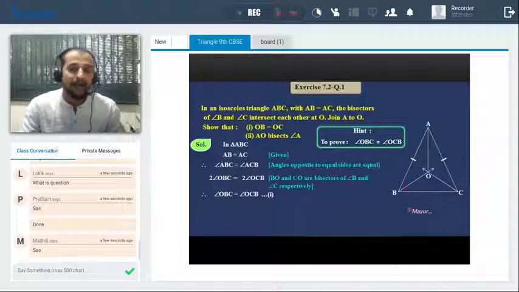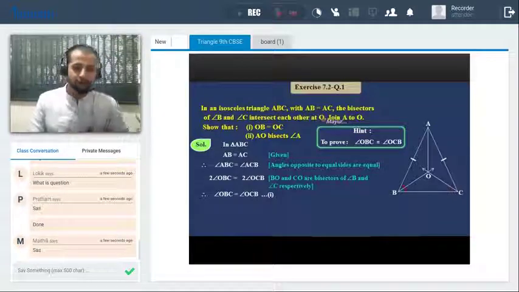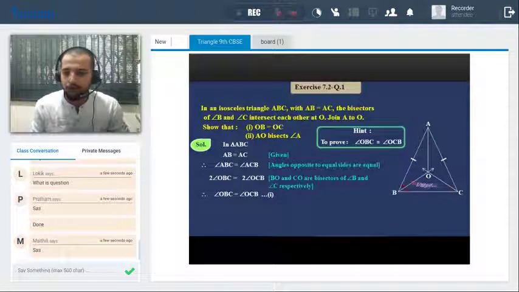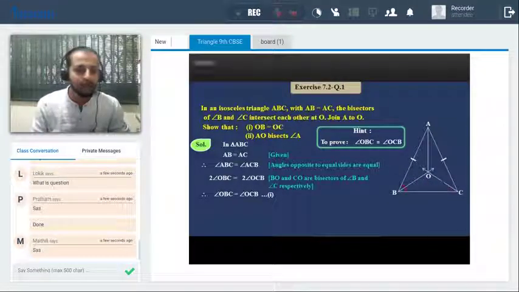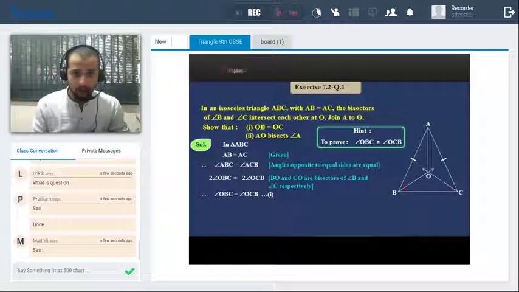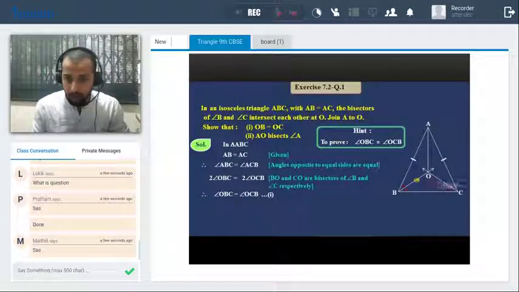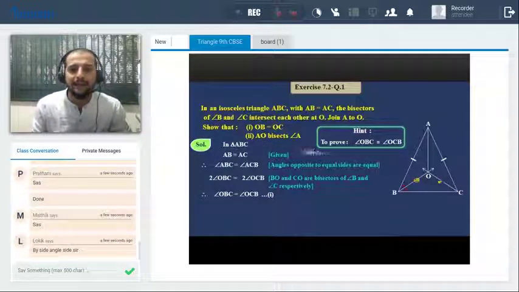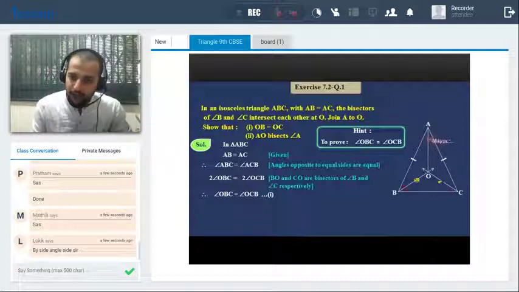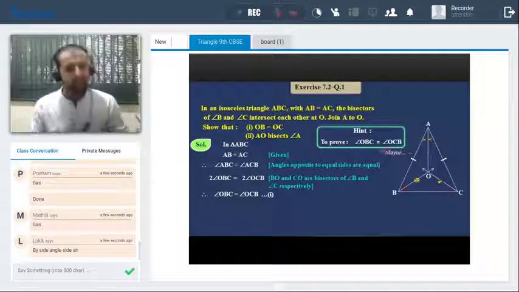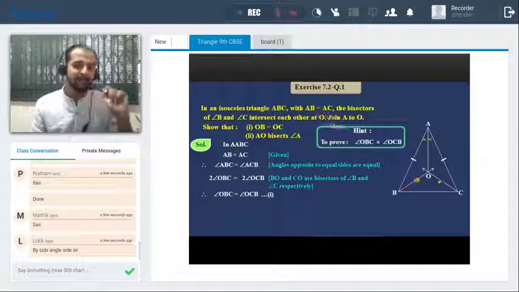SAS. Okay, I'll tell you what we have to prove here. The first thing, we have to prove that OB is equal to OC. मतलब ये जो छोटे छोटे segments हैं, these two are equal. That we have to prove. ये जो OB and OC है, and the second, AO bisects angle A. So these two angles are equal. This is the second to prove. Right now it's given that it's an isosceles triangle.